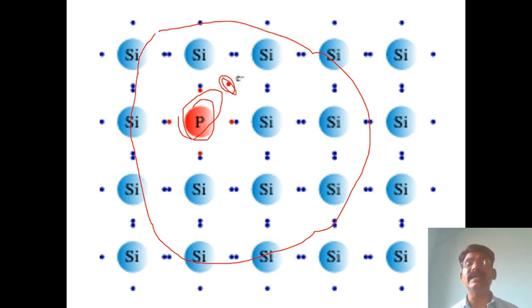This is called the excess electron. And 4 electrons are shared with the silicon atoms, forming bonds with 4 silicon atoms.